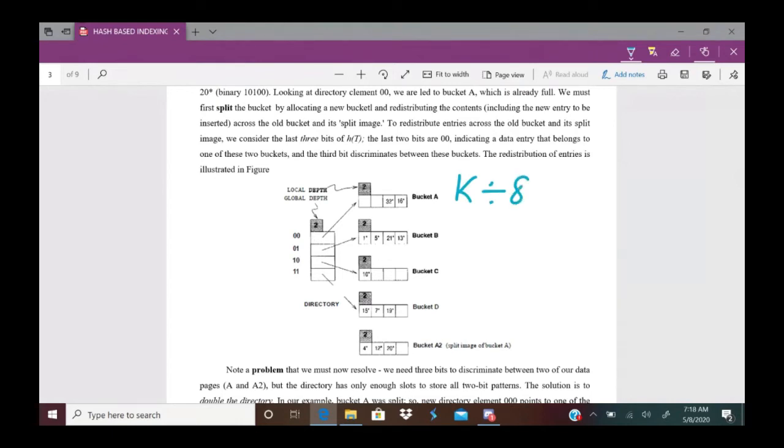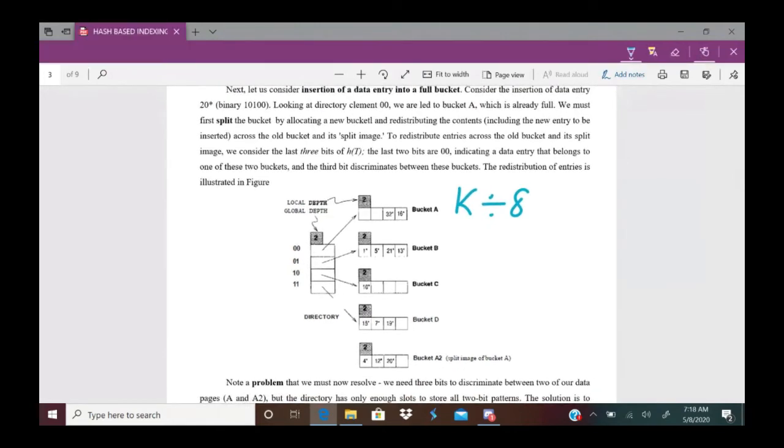Now 4 mod 8 is 4. 4 is represented with 100, so you can see 4 is there in a new bucket called bucket A2. It is bucket A, it is bucket A2. We call it the split image.